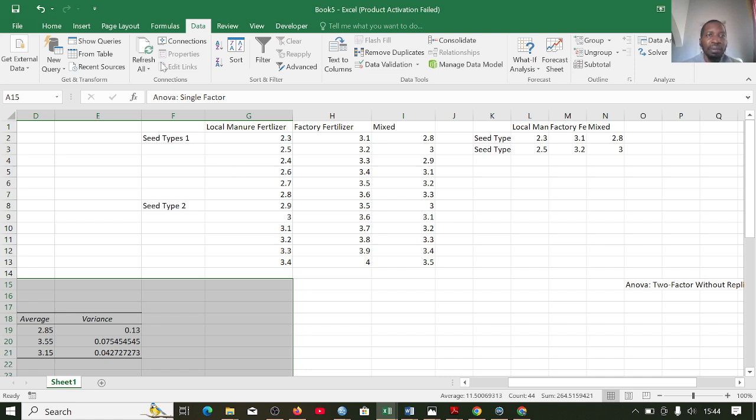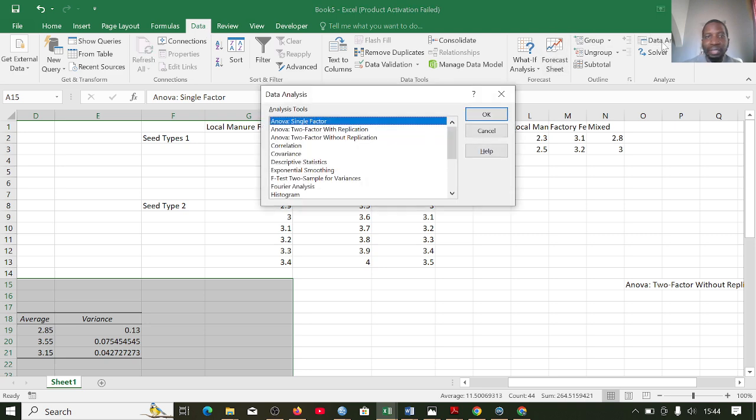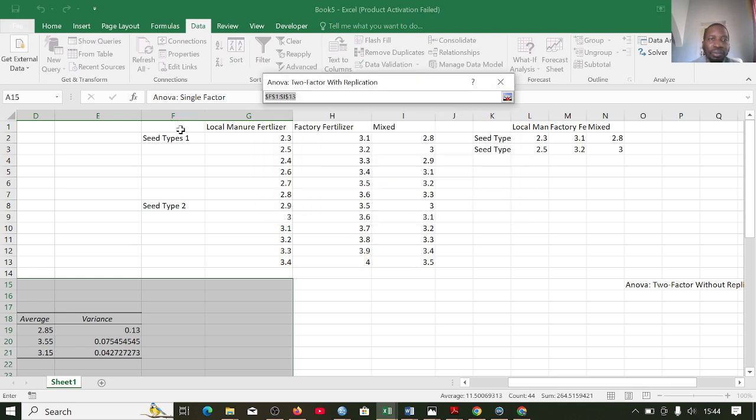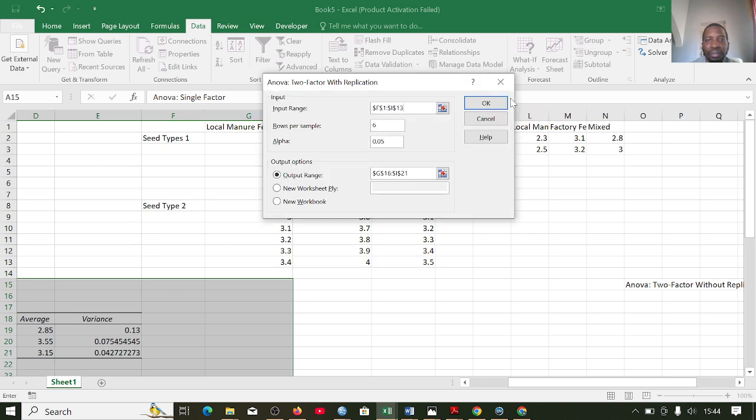So here I will go back to that data, then I will come to data analysis. Here is a two-factor with replication because I have more than one value. So I can now say okay. So I have to choose everything, including the labels. So I will choose them and I will now say okay. So I have to choose the output range.